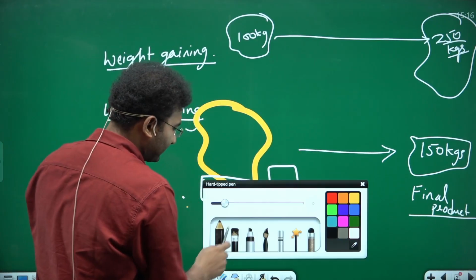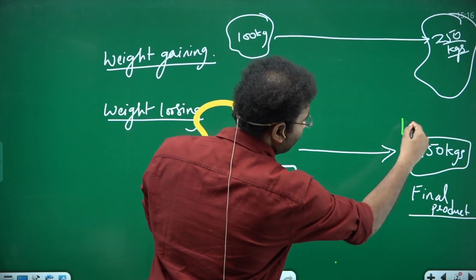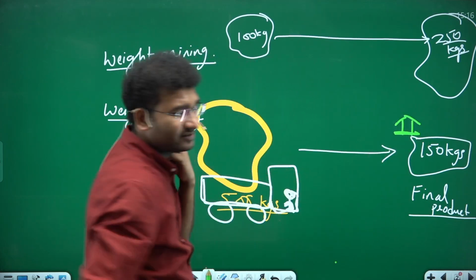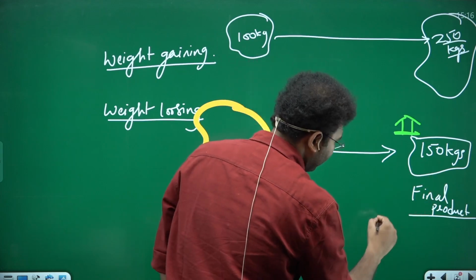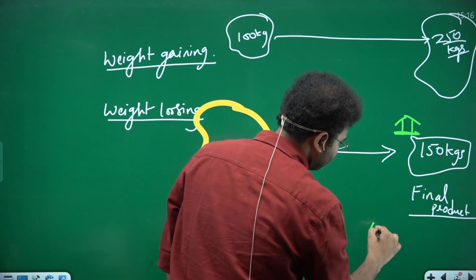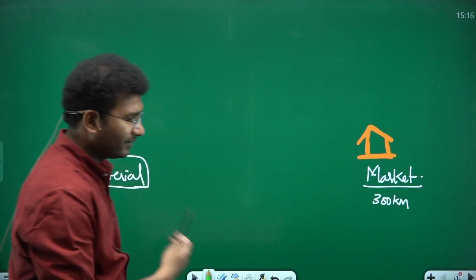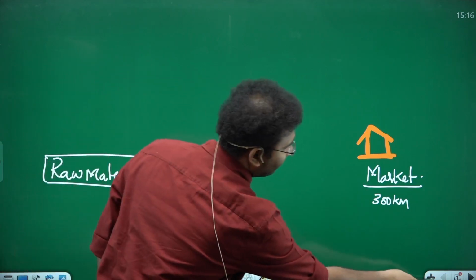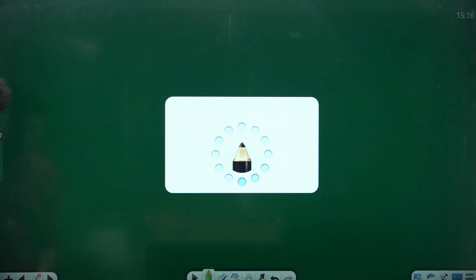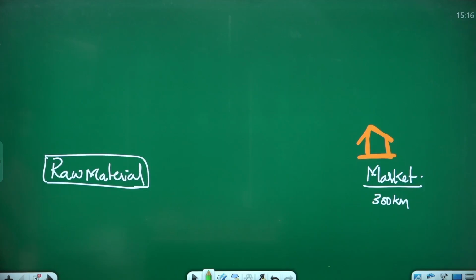For example, if I am setting up my industry near to the market, let's say I have set up my industry near to the market. This is the final product and my industry, and this is the market. Let's say, let's go to the previous case. If suppose the case number 1, look here, let's go to the previous case.